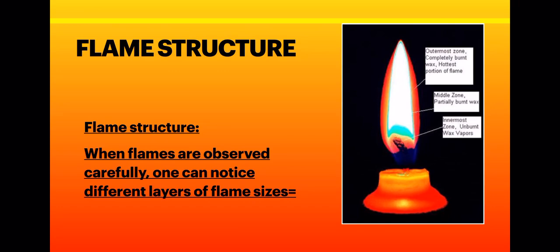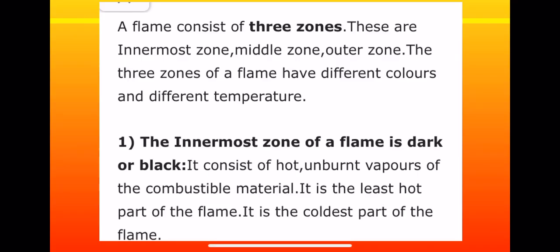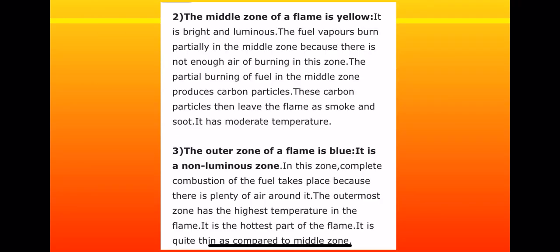Now the next zone, the outer zone. The outer zone of the flame is dark blue in color. And why is it blue in color? Because here the complete combustion of wax vapors is taking place, and it is the hottest part of the flame. So there are three zones of the flame. The innermost zone of the flame is dark in color, right? And it consists of hot unburned vapors of combustible material. It is the least hot part of the flame. You can say it is the coldest part of the flame.